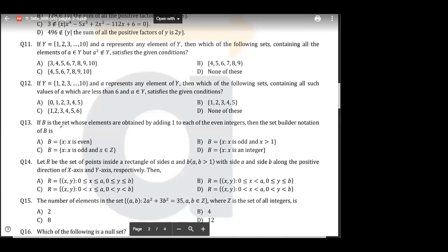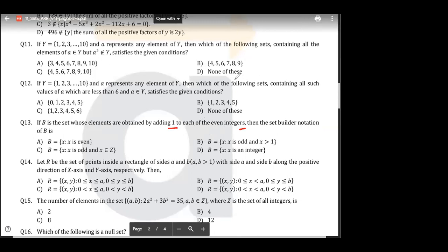So see, B is a set of whole numbers obtained by adding 1 to each of the even integers. Okay, adding 1 to each of the even integers. Easy है ना? अगर 1 ऐड करो सब इंटीजर में तो क्या बन जाएगा? ऑड बन जाएगा ना वो, हाँ या ना? Simple, right? Yes or no? If you add 1 to each even integer, it will become what?